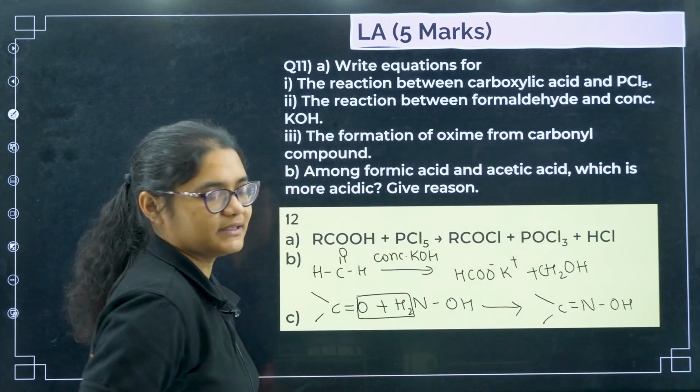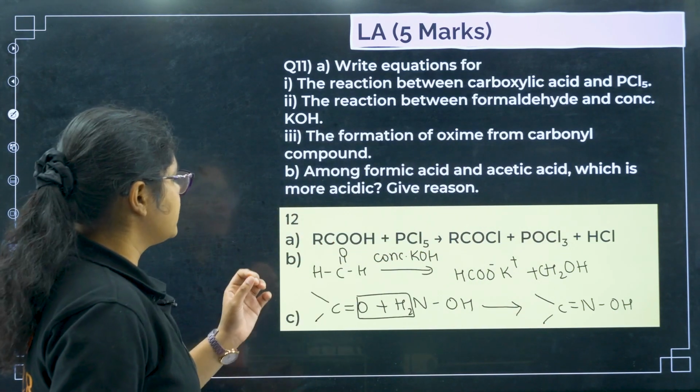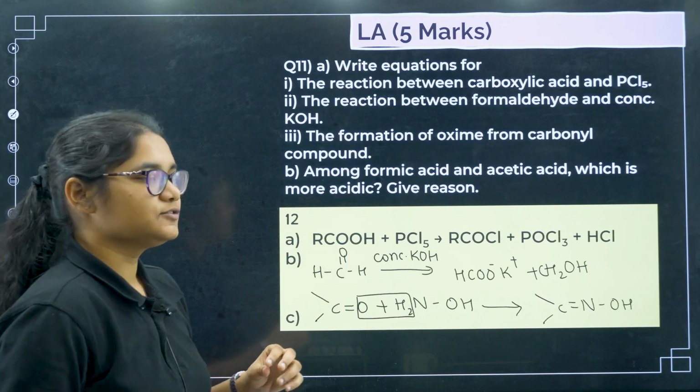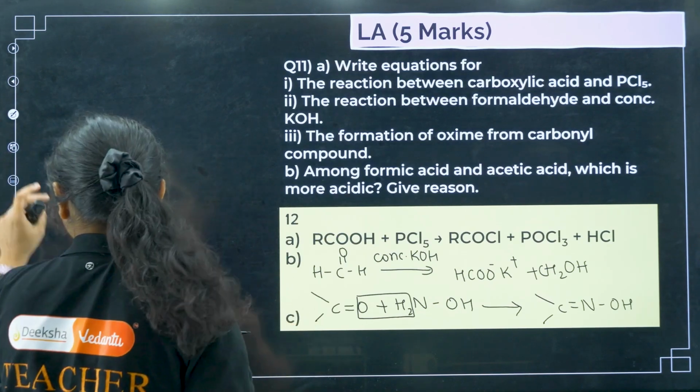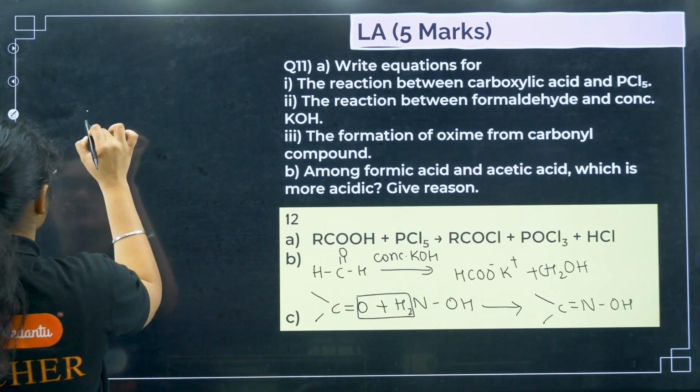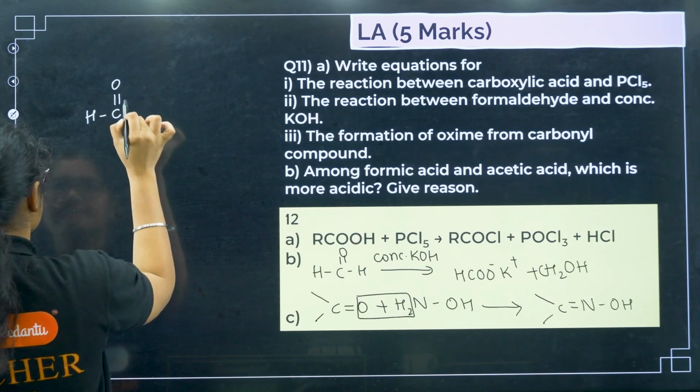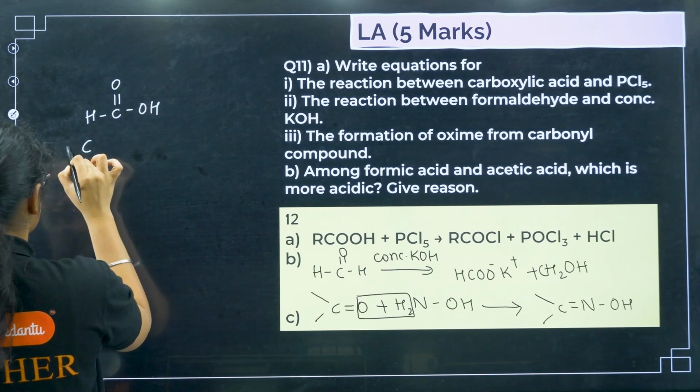Okay, that is your oxime. Okay, next we have which is more acidic. So if you remember, what is the structure of formic acid? So if you see, this is formic acid, okay, and acetic acid is this one,